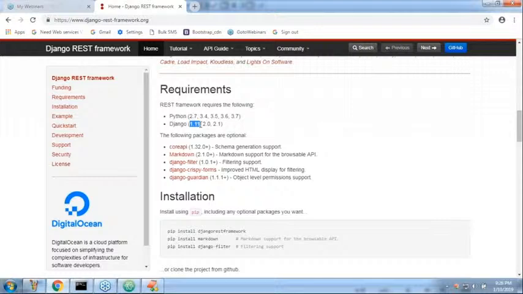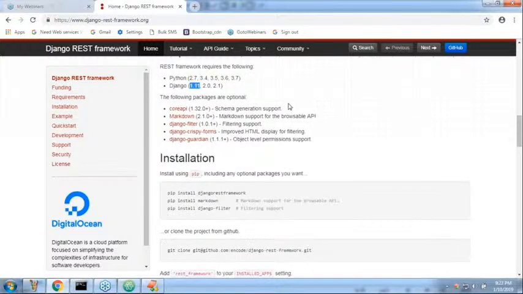Next, the following packages are optional, so you are not required to worry at all. Sir, if you are going to use 1.10, sorry, DRF is not going to provide support for that. Compulsory minimum 1.11 you require to use, right? Clear? Any doubt? 1.10 I'm not sure, maybe 1.8 or something, Shashank.